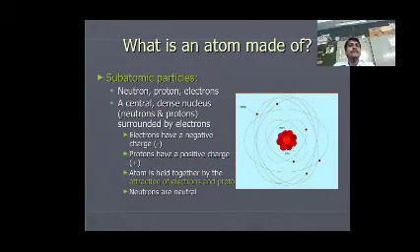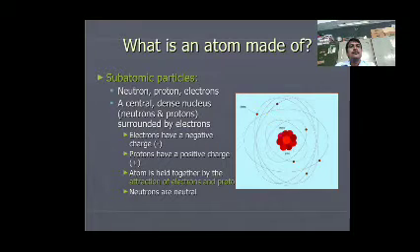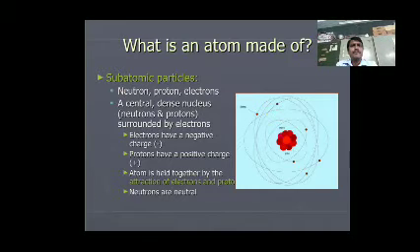What is an atom made of? Subatomic particles: neutrons, protons and electrons are present. A central dense nucleus is present, with neutrons and protons, surrounded by electrons.